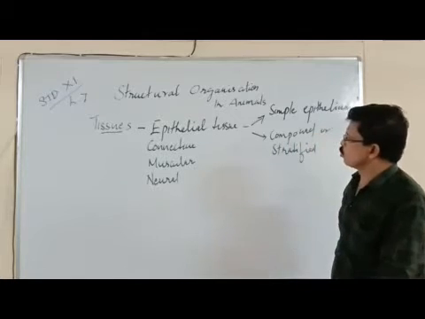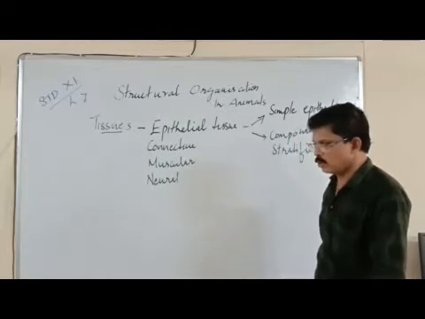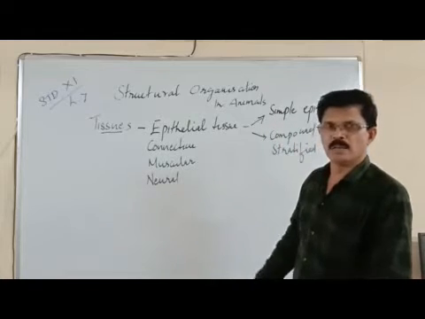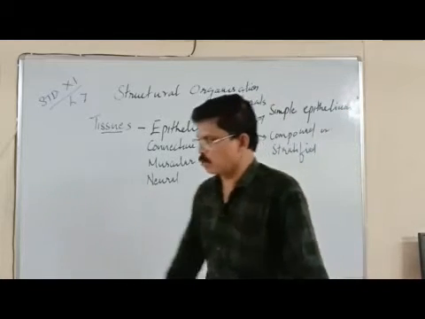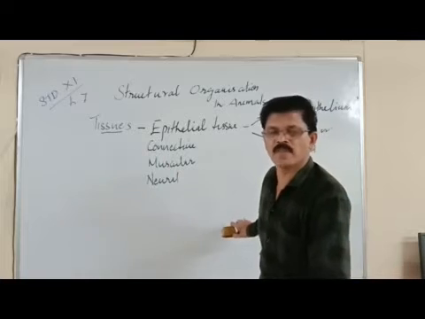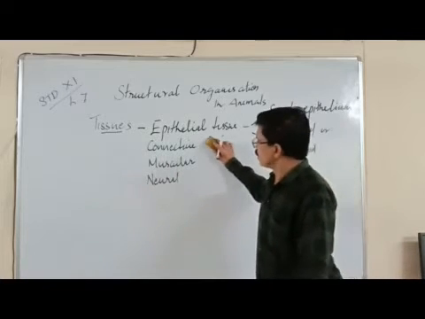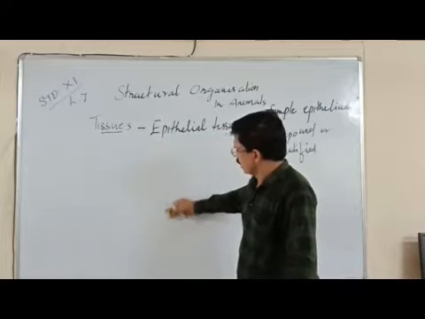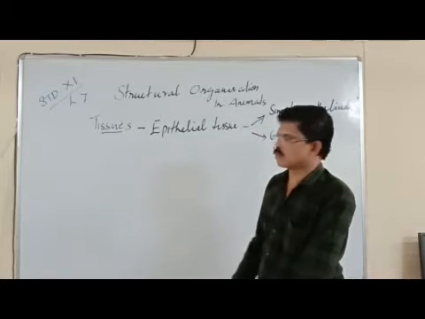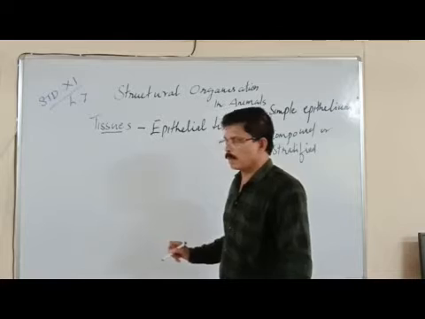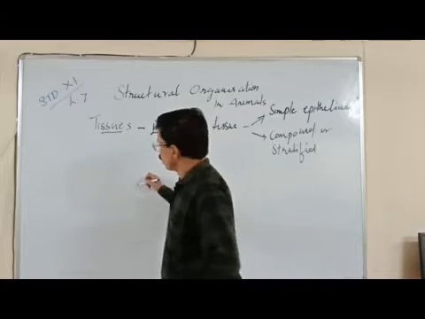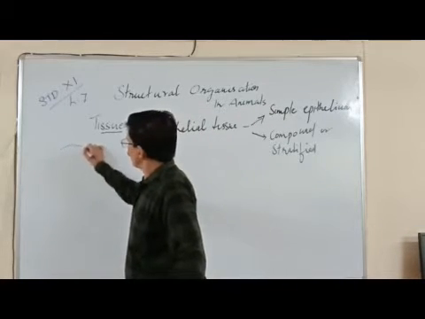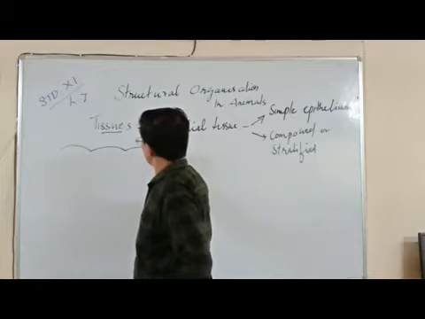Okay, so there are two important types of epithelial tissue: simple epithelium and second one is compound or stratified epithelium. Simple epithelium is made up of single layer of cells. For example, the single layer of cells can be arranged in this way.